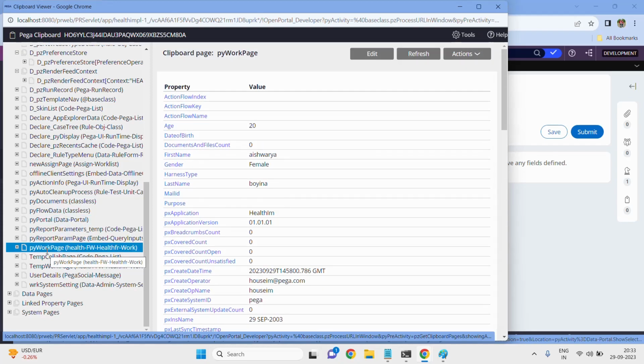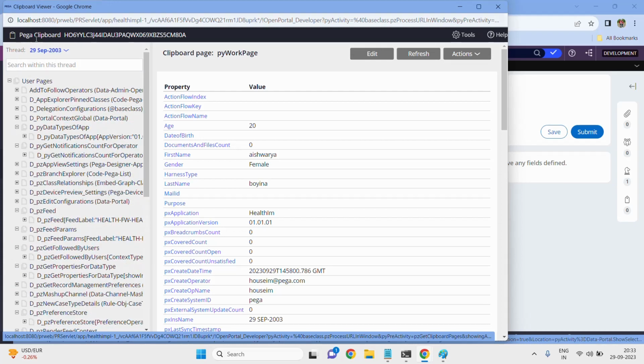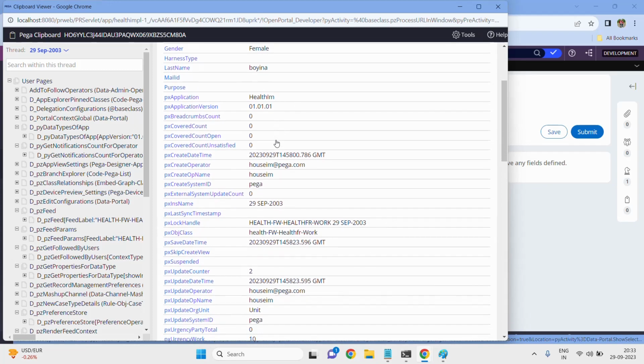And remember one more important point: every page in the clipboard is attached to one class. So this pyWorkPage is attached to the health framework application class, which is the main class. This is of the thread type. This is visible under user pages. What data is stored in this class?